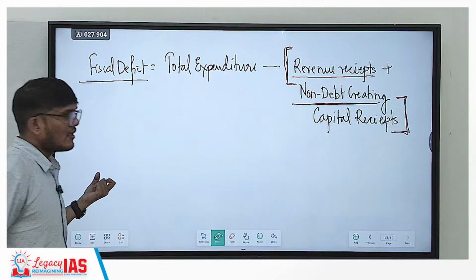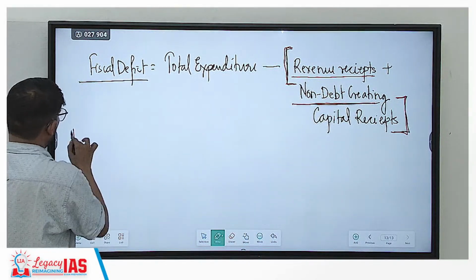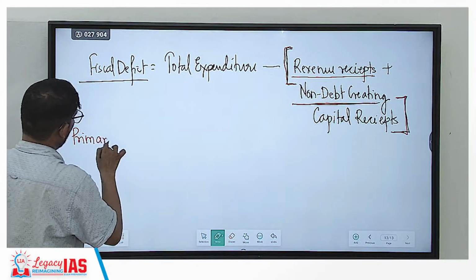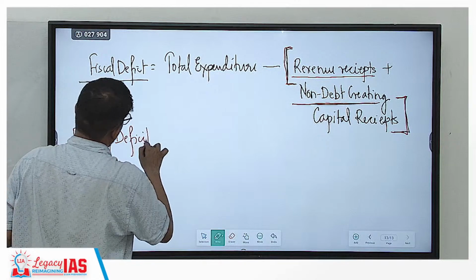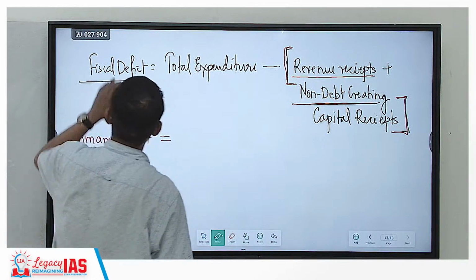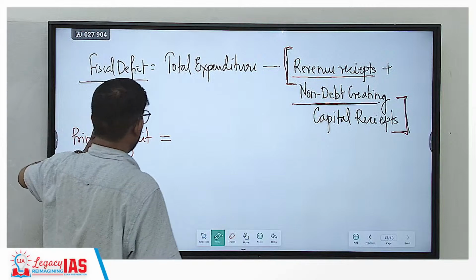Now the next and the most important part which we focus on, which the government focuses on, is the primary deficit. So primary deficit is actually derived from fiscal deficit. What does primary deficit mean?